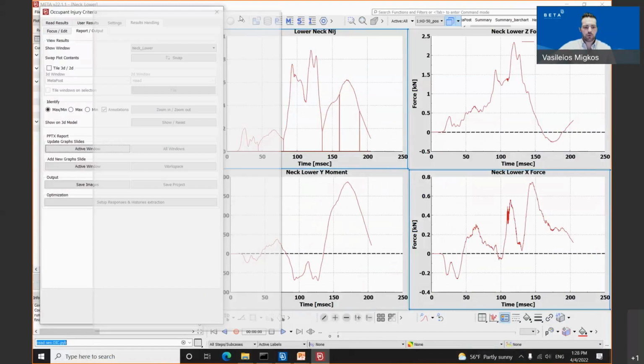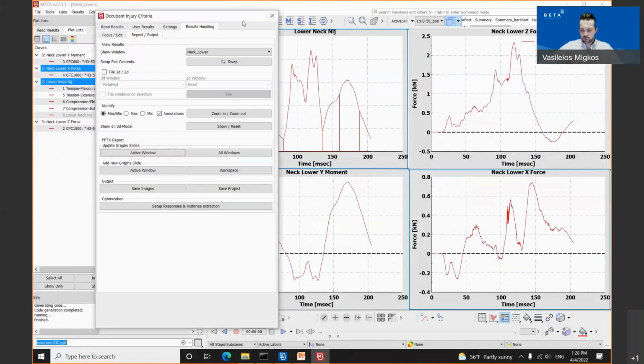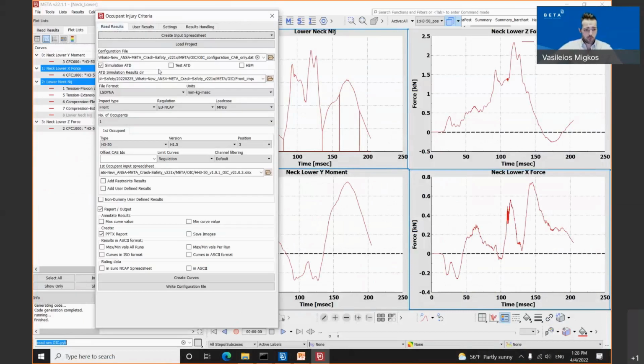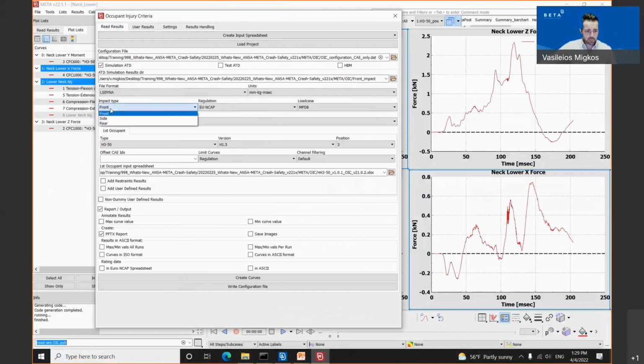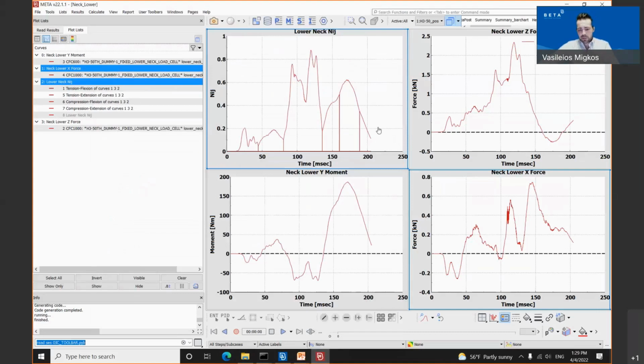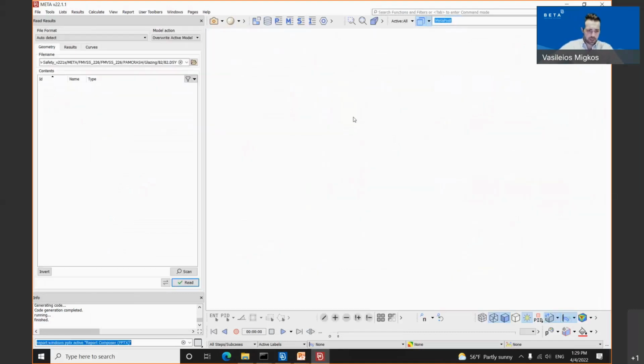Apart from these, regarding the occupant injury criteria tool, we have supported also a new protocol for the side impact, which can be found also from the impact type. Let's select the side. The regulation is the IIHS, and we have supported the 2021 version 2, as you can see. Apart from the older version, we have also the version 2 supported. Let's clear up the database and proceed to our next tool, which is the IIHS structural rating.